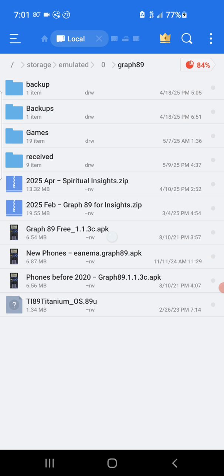The first step you want to do is download through your description the zip file and unzip it to Graph89. Graph89 should be on your SD card now. And we're going to open up this Enigma Graph89 APK for new phones.